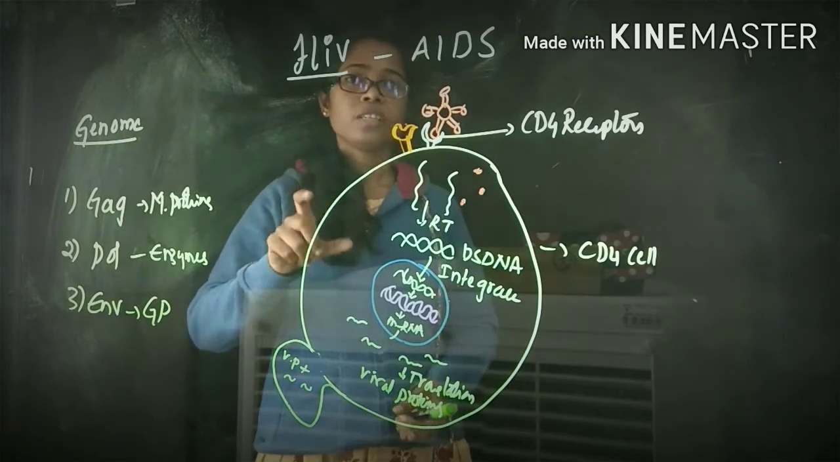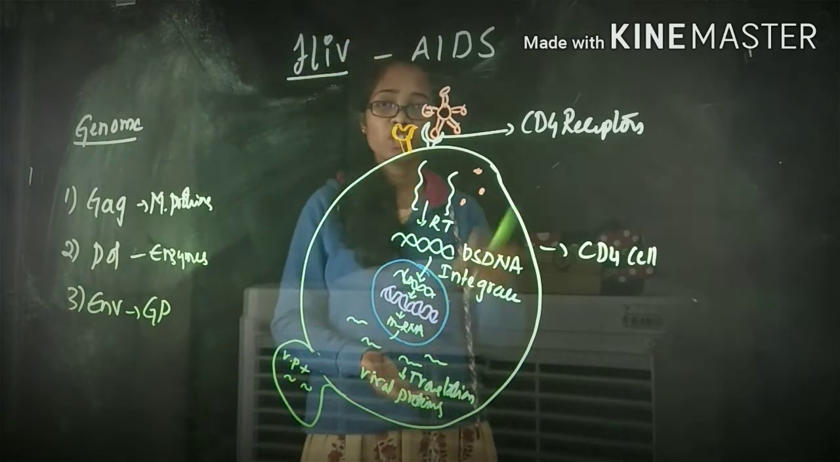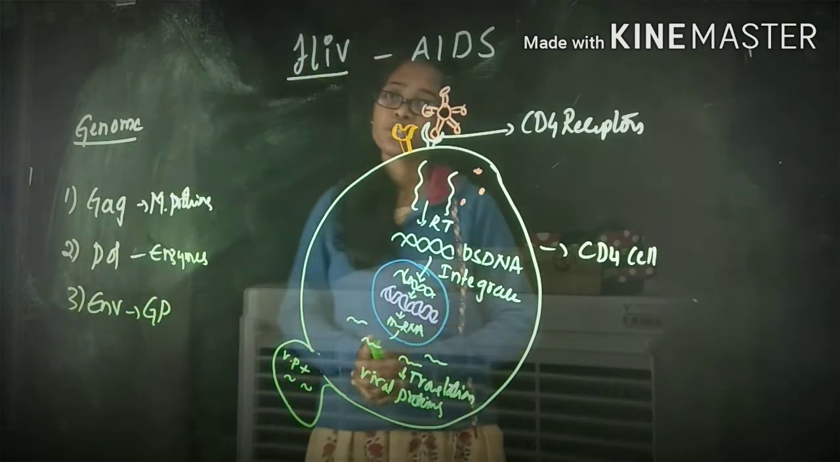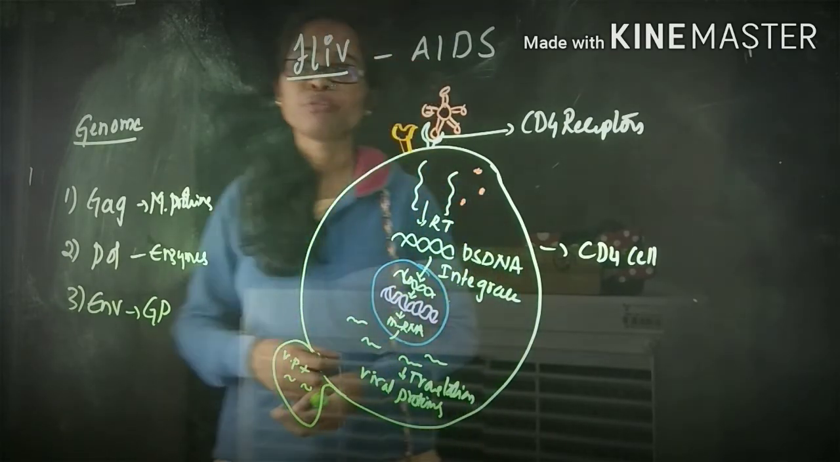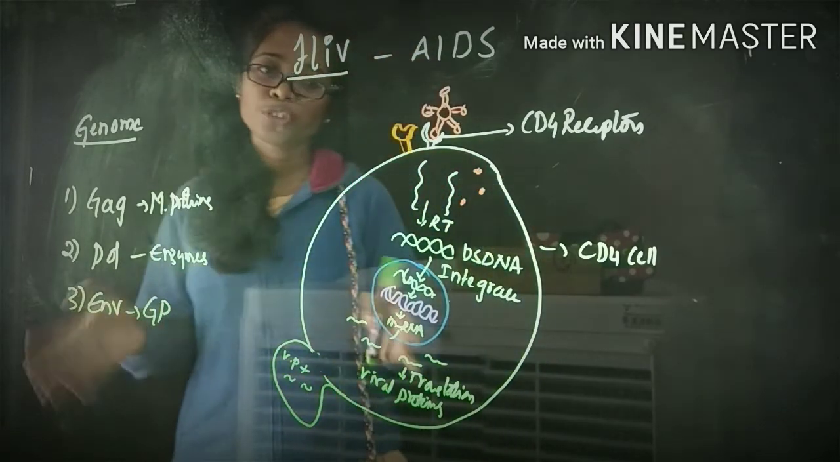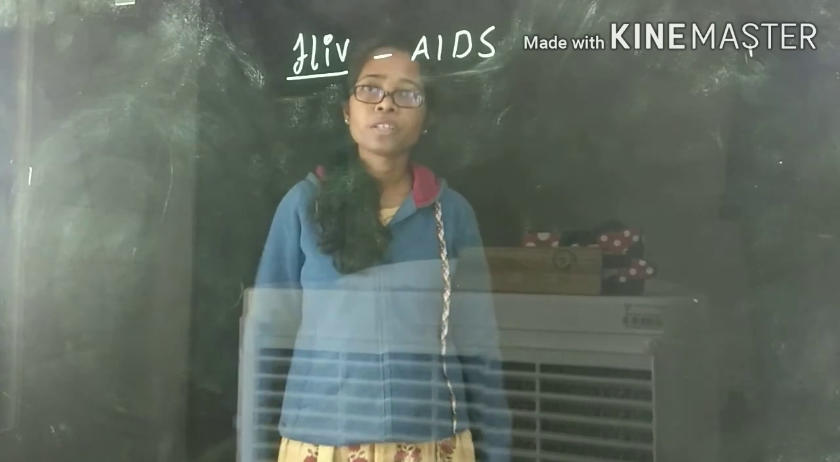Here there is a role of the protease. That protease cleaves the viral proteins into smaller particles, and finally forms a matured HIV. That matured HIV is ready to infect new cells. So this is regarding the pathogenesis of HIV; now the treatment options for HIV.